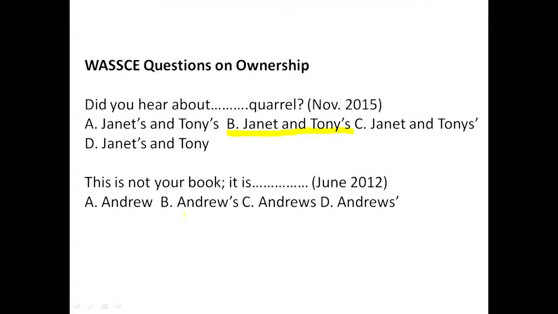So B, Andrew's, is fine. C, Andrews', is about plural, several Andrews at that. D, Andrews's, is plural possession, out of the case. So our answer is option B. That's the idea about it also.